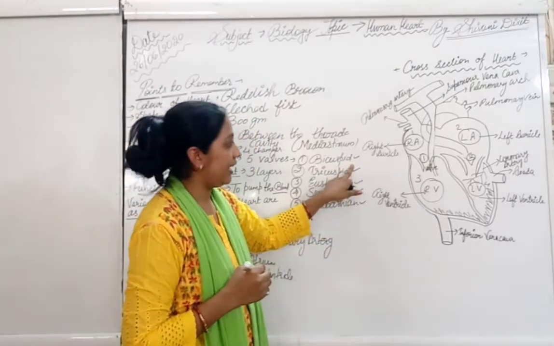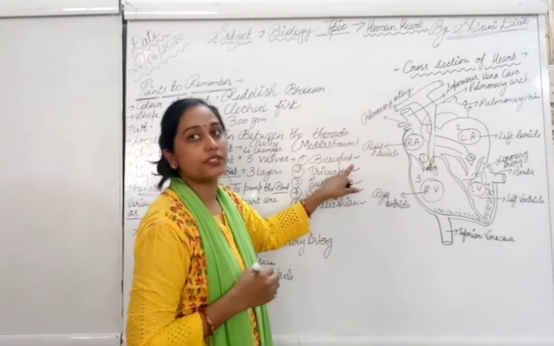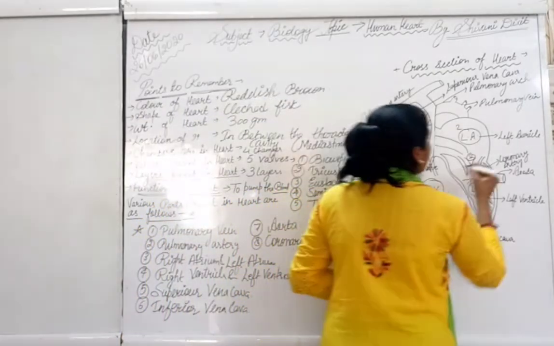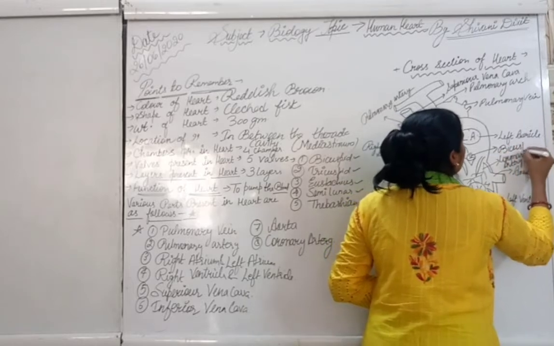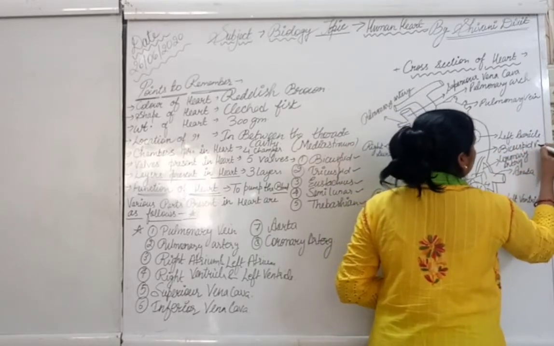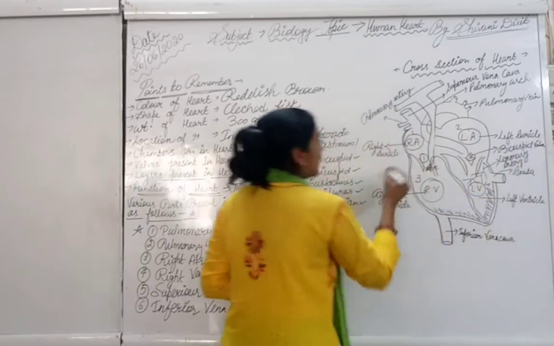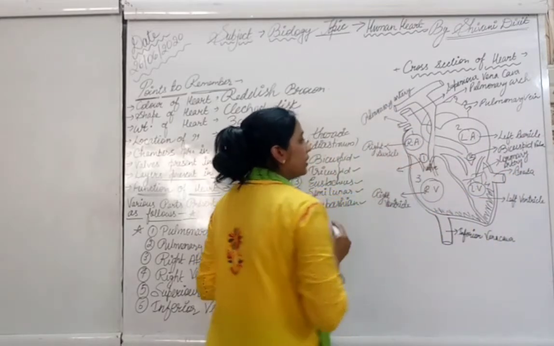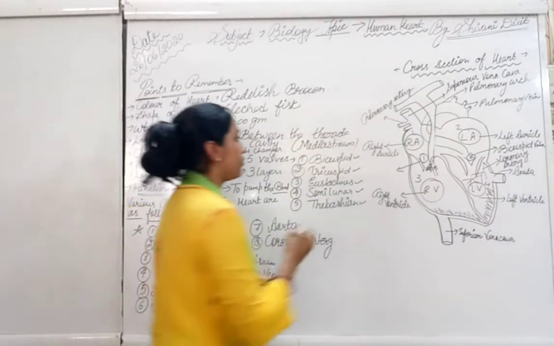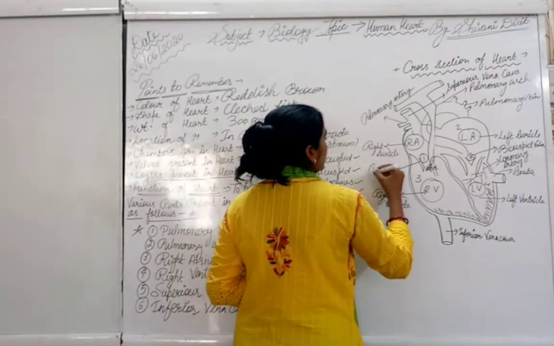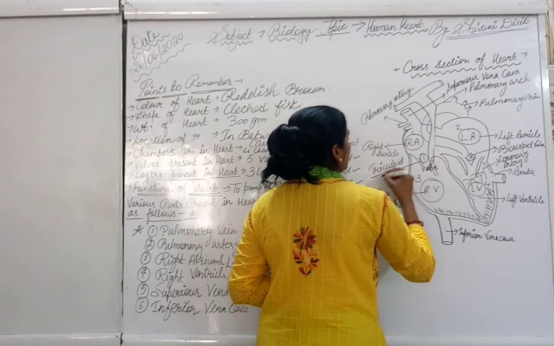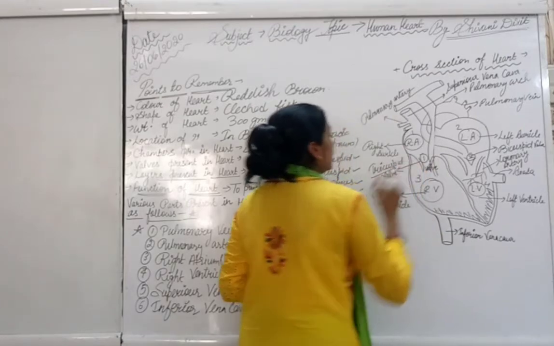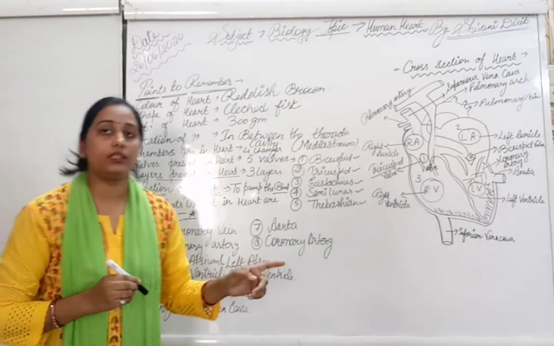Bicuspid valve is present on the left side of the heart. This is the bicuspid valve. And tricuspid valve is present on the right side of the heart. That is the tricuspid valve. So what is the location of the 2 valves present inside the heart?